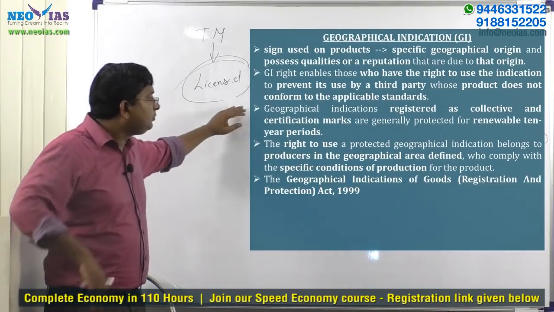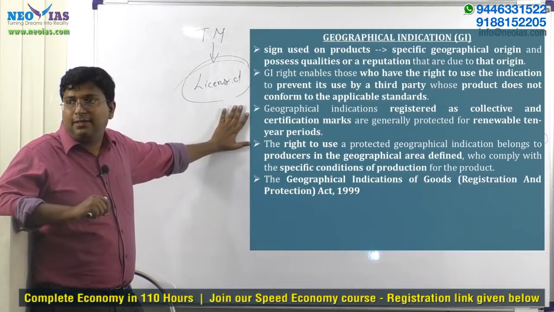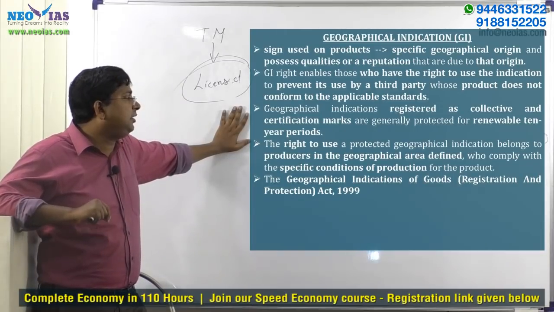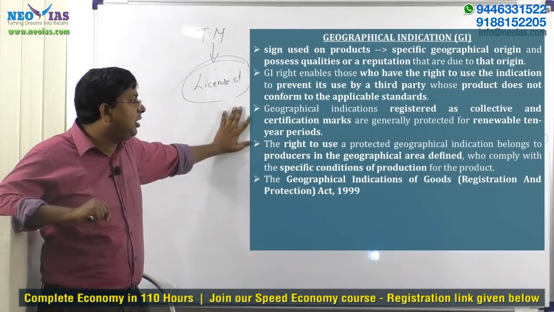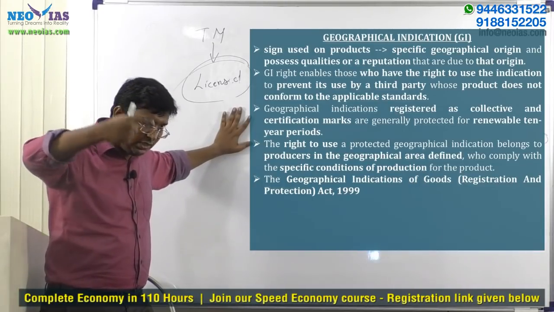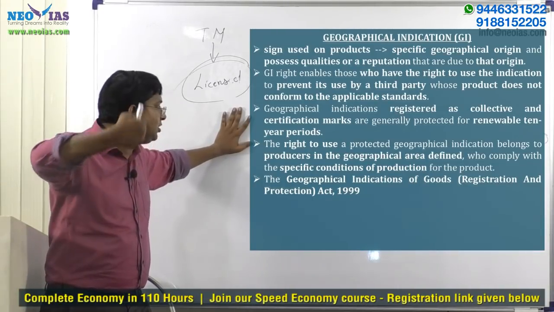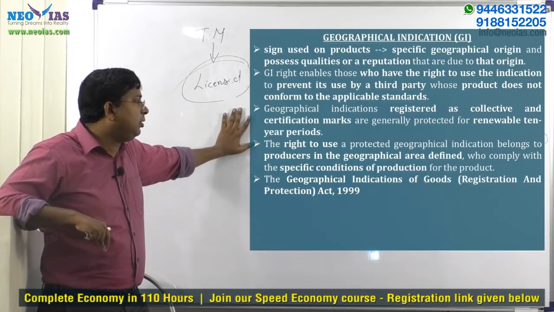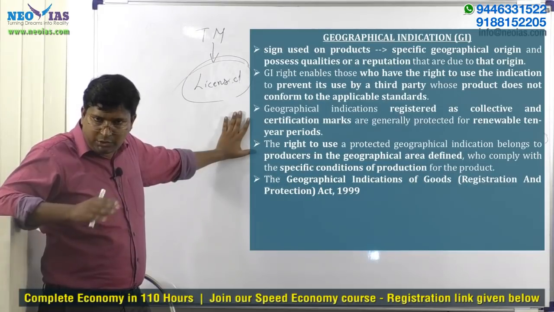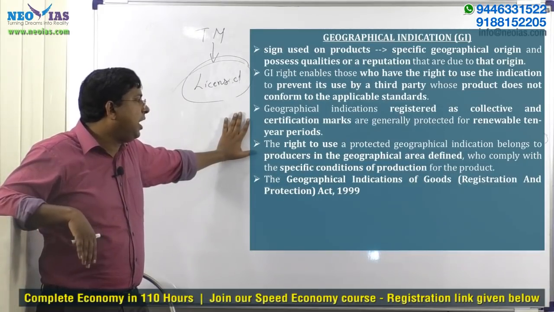Okay. So they are registered as collective and certification marks, which are generally protected for a renewable 10-year period. Like in the case of GI, here also it is a renewable 10-year period. GI is for a renewable 10-year period. Okay. And it protects GI, especially the producers in the geographical region defined and who comply with the specific standards.